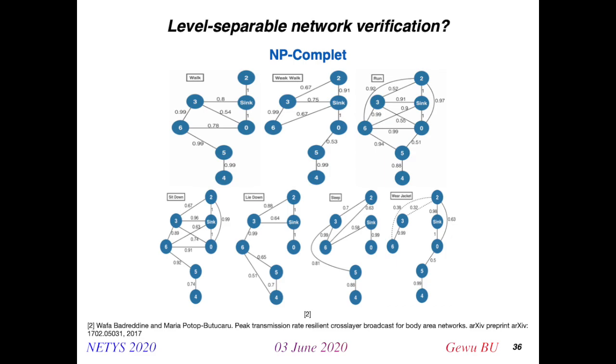So these results encourage us to think that maybe in the real world there are a lot of networks that are level separable, but we cannot find them easily. So for us, the next step is to find a good way to approximate the verification of level separable networks.